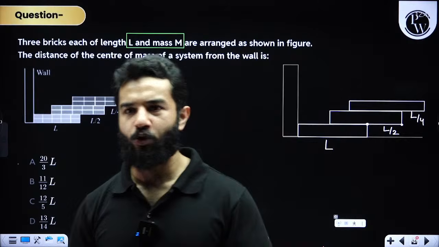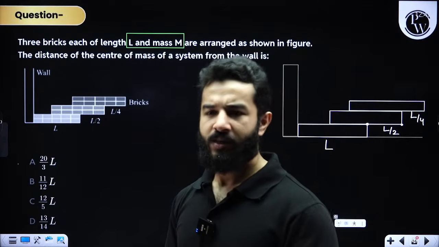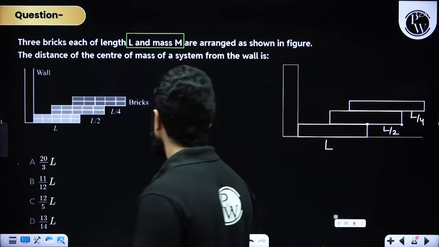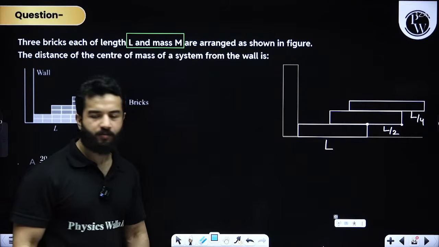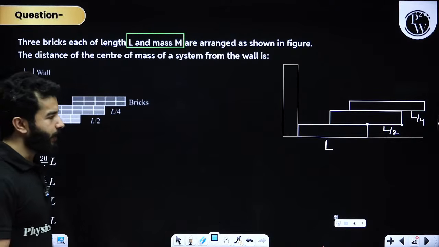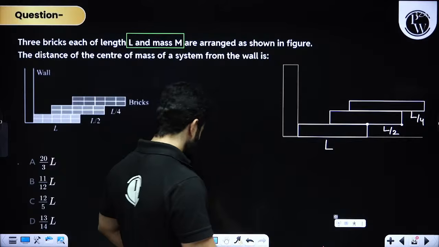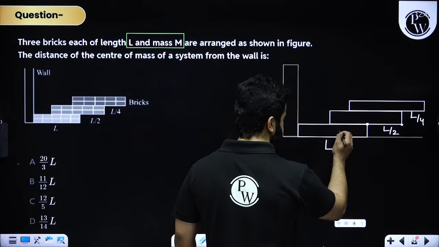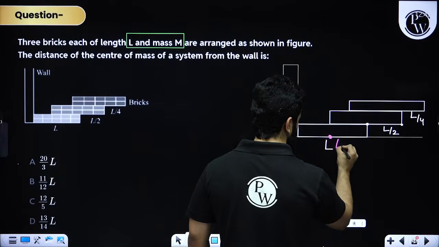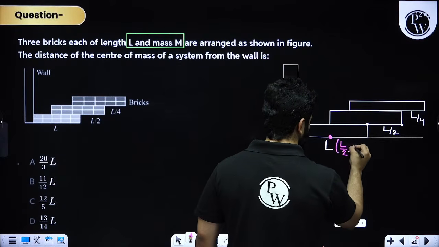XCOM. Whenever they talk about a brick's length, they are simply saying that it has got no width. Come on, be quick. Solve this problem, my dear friends. If I say the center of mass of this brick is somewhere over here, that means it is going to be L by 2 comma 0.